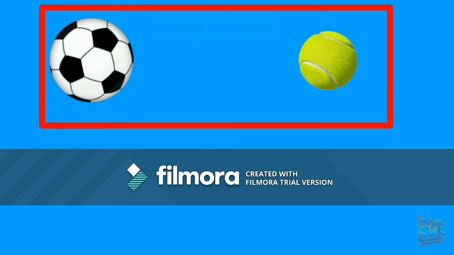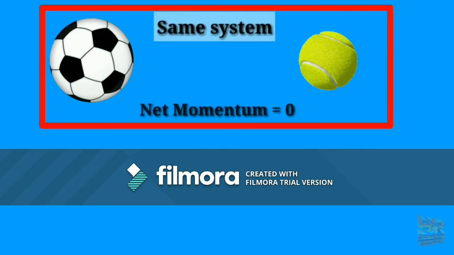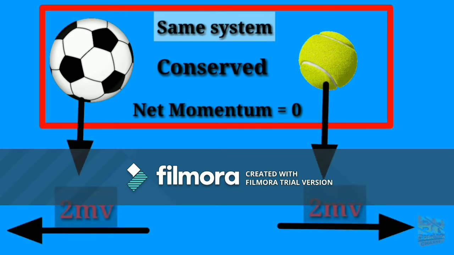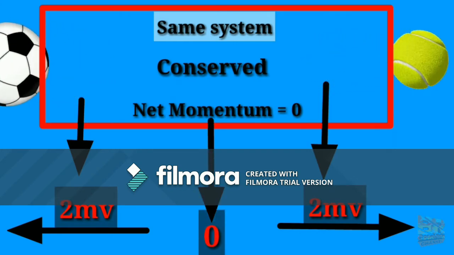When this happens to two objects that are part of the system, there is no net momentum. So we say that if it's conserved, that means there is no change in the overall quantity. If the momenta of the objects are the same magnitude but opposite in direction, there will be no change in the net momentum.